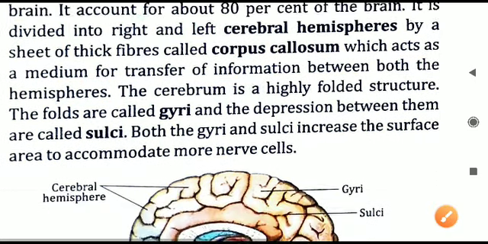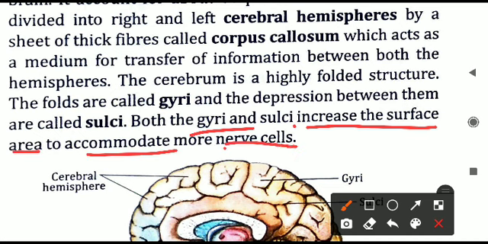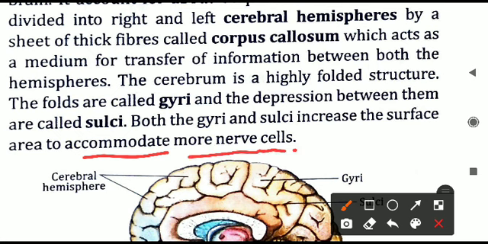the cerebral hemisphere. This cerebrum is a highly folded structure, and these folds are given a name. They are called gyri, and there are depressions between these gyri, or when the brain tissue is folding, some depression will come there, that is called sulci. So gyri and sulci, both are doing what? They are increasing the surface area to accommodate more nerve cells. So that is the reason why the cerebrum is highly folded, just to allow more nerve cells to be there.